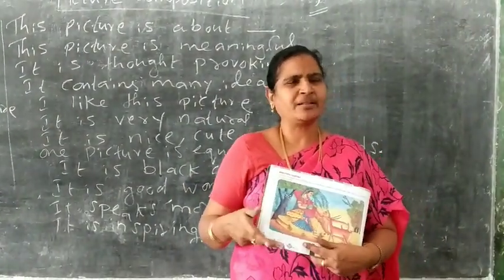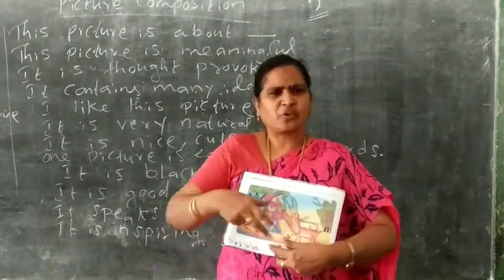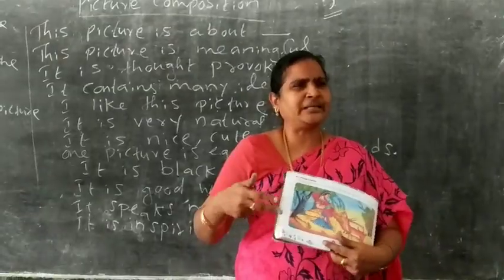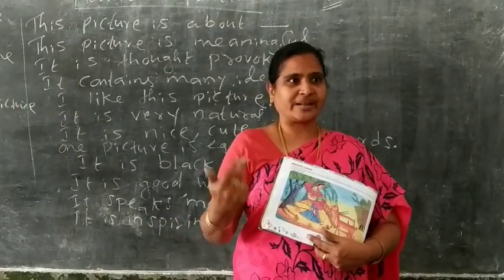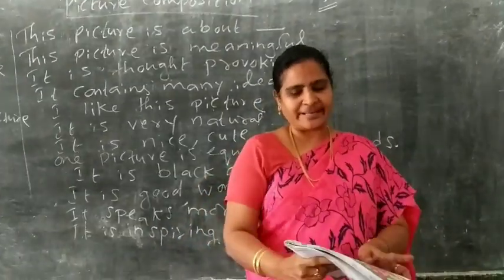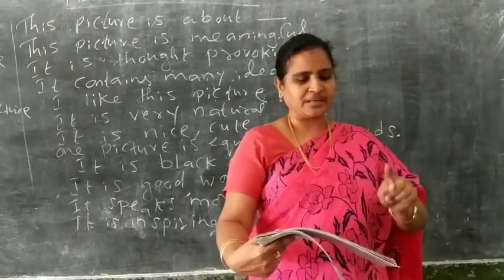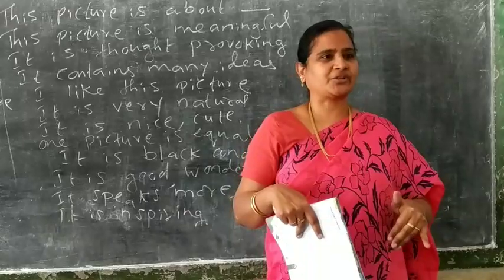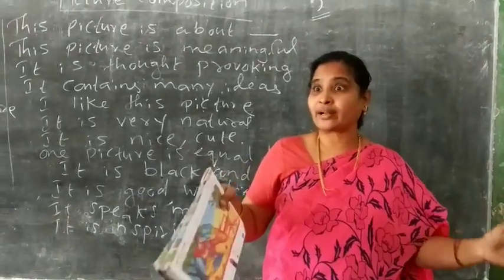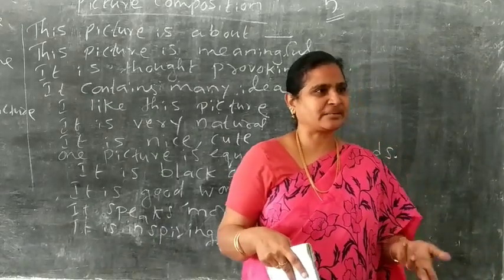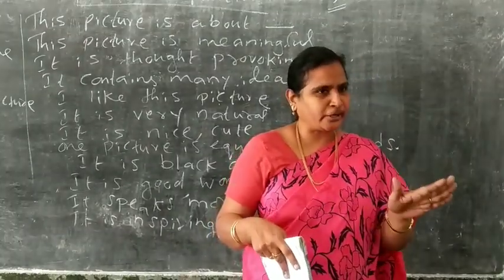So you may feel it is difficult. If it is Tamil, you will write, I see one deer, one tree, one girl, one tree, grass, everything. But when it comes to an English paragraph on a picture, you will feel a little hesitant. So don't worry.